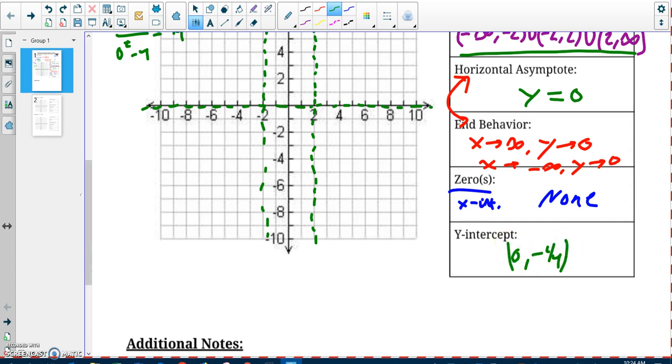Please note that the y-intercept is an actual point on the graph. So I should jump over to my graph and plot (0, negative 1/4). It's a little off, but like up there. But that's actually a point on my graph that I know.